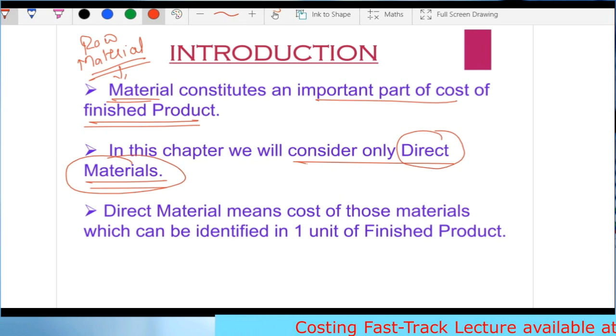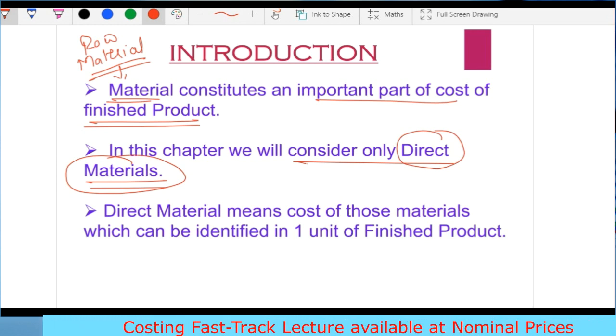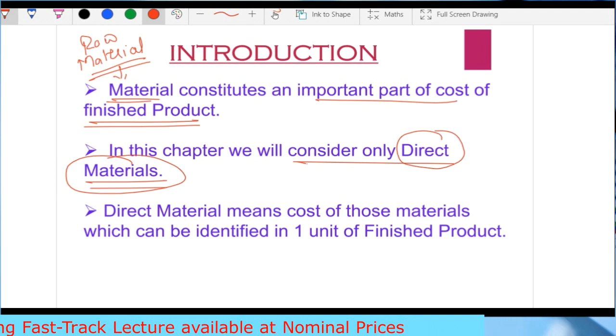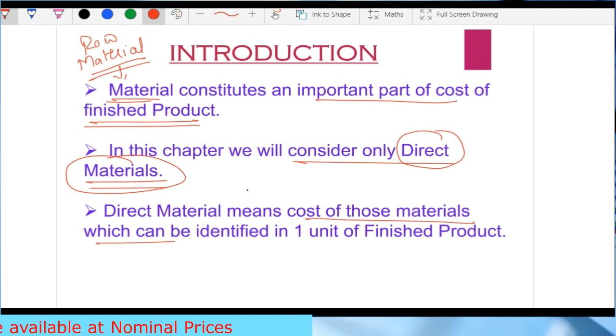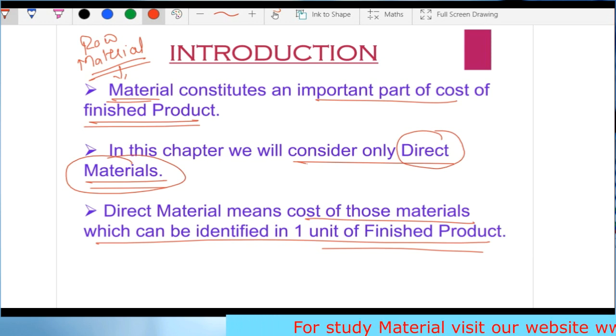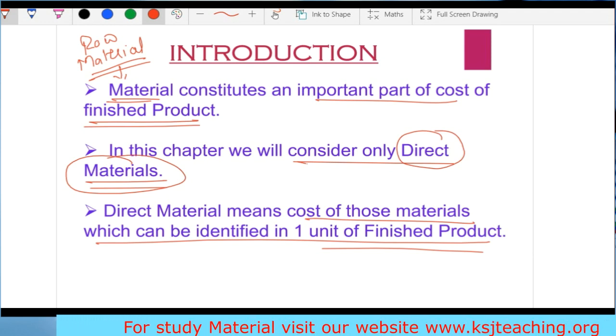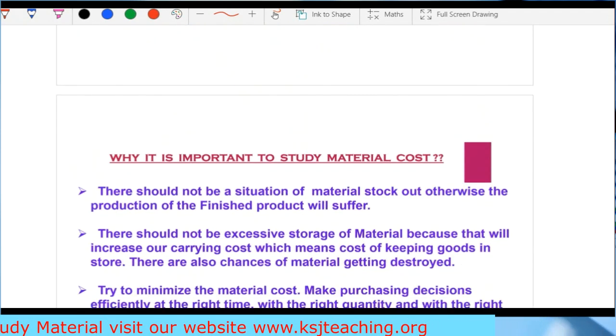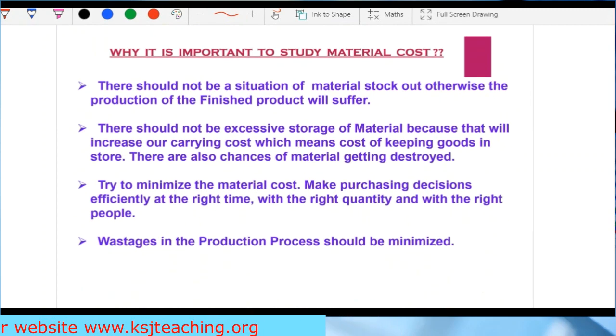In the chapter of material costing, we will only and only talk about the direct material. Direct material means the cost of those materials which can be identified in one unit of the finished product. Like in the last lecture, I gave you the example of the buttons and the cloth while making the shirt. That is my direct material, raw material. Clear?